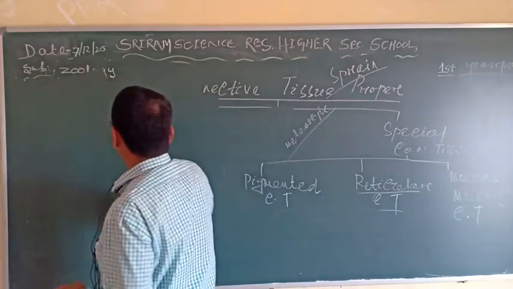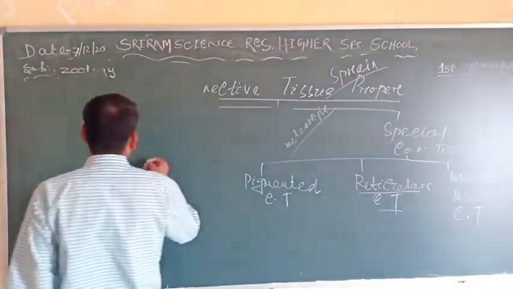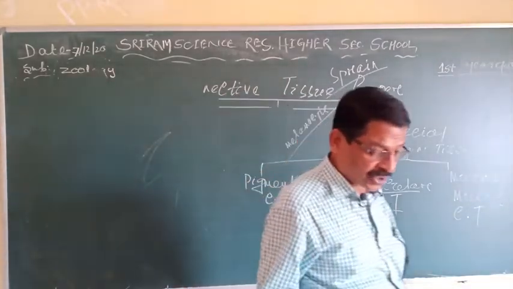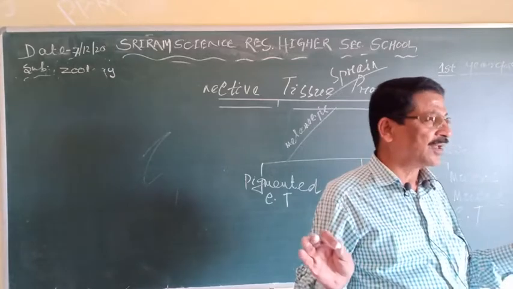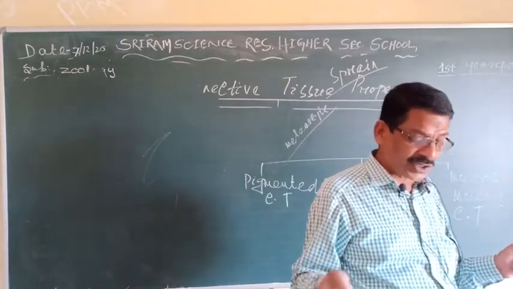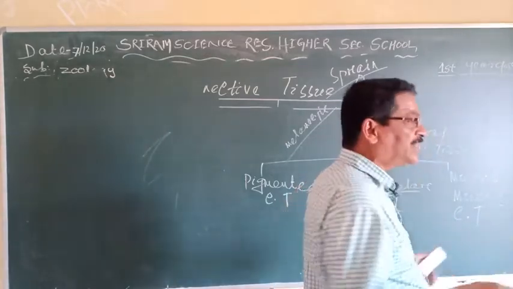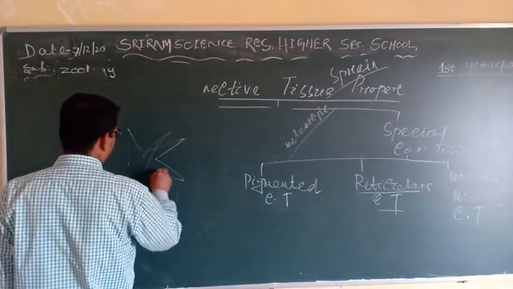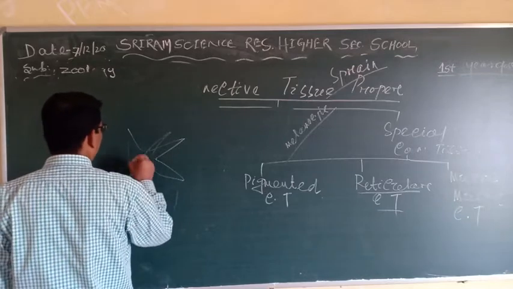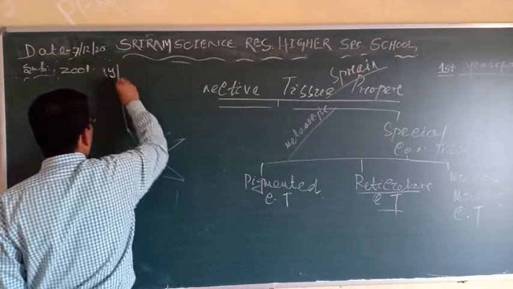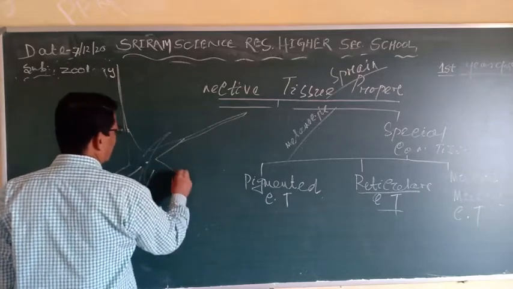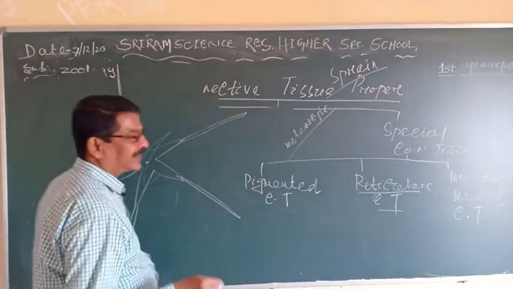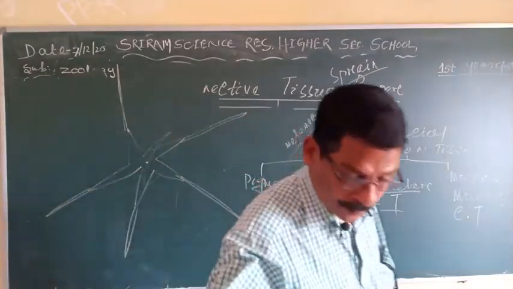Here the reticulum is present, that means here the matrix is somewhat fluid in nature. It is called the lymph, which contains many star-shaped cells. These star-shaped cells have extensions, protoplasmic processes, and these are called the reticular fibers.